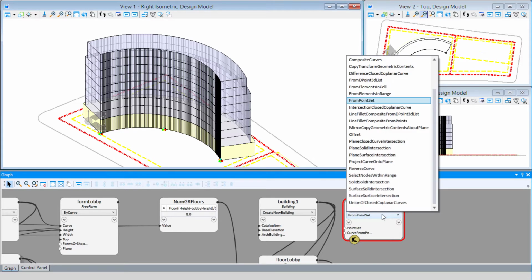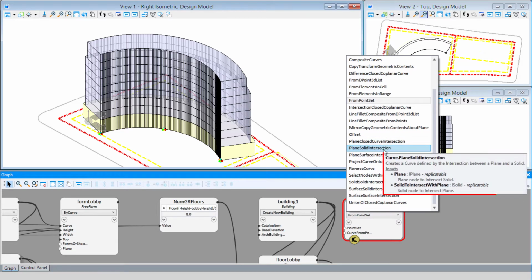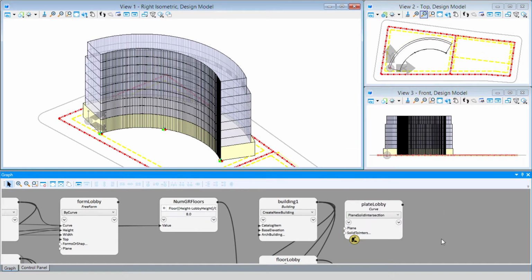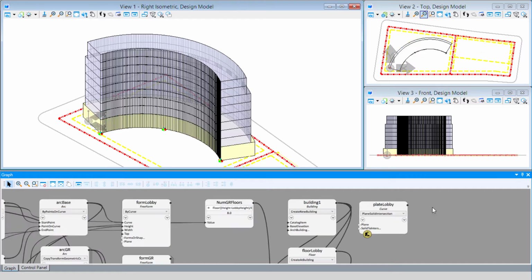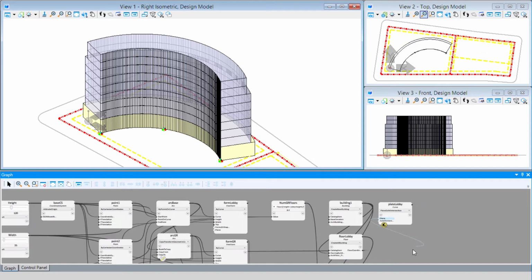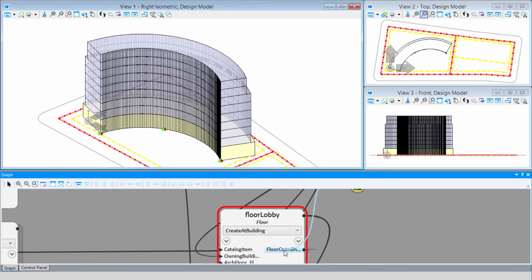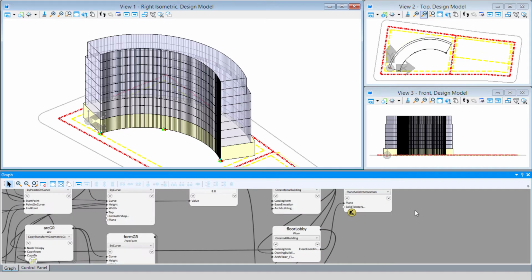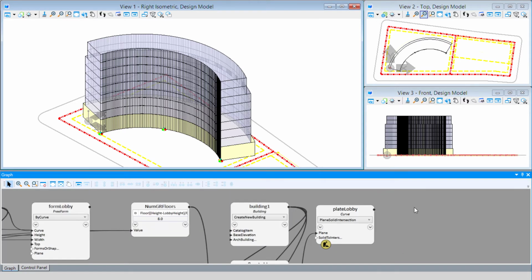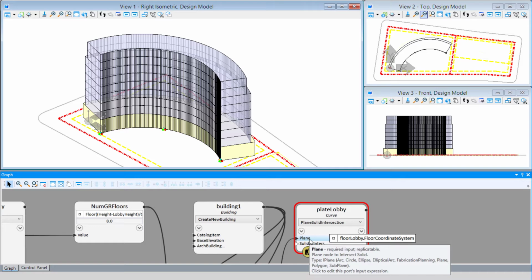And we're going to use that technique of plane solid intersection. Now we basically want to take the floor plane at the lobby level and intersect it with that form that makes up the lobby mass. So for the plane, we can link that input to the lobby floor coordinate system. However, what this input needs is a plane, and we've connected a coordinate system.